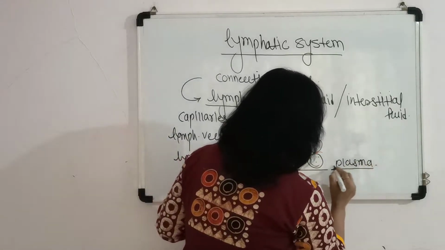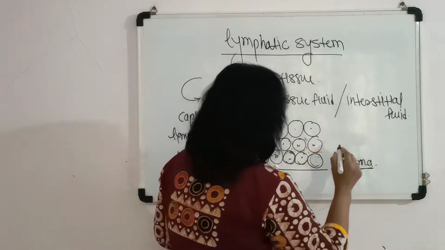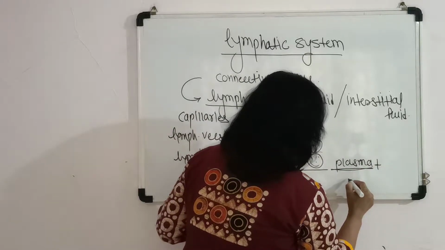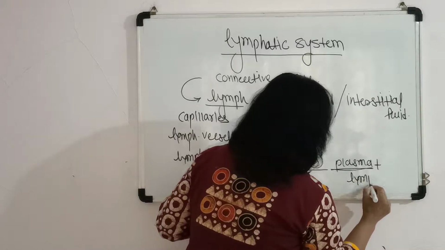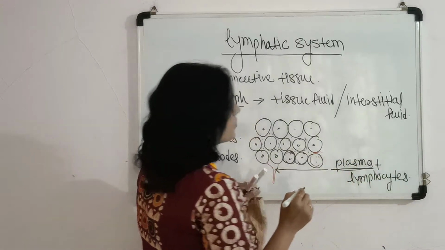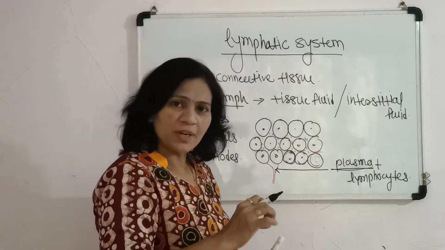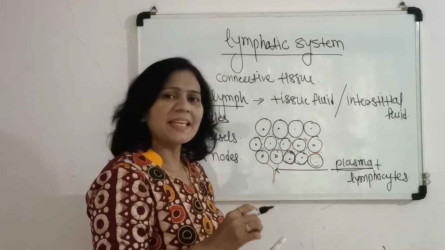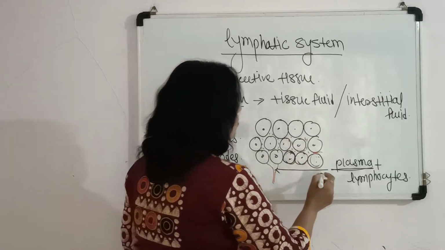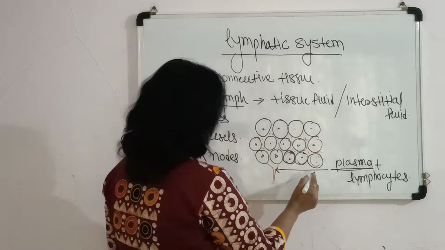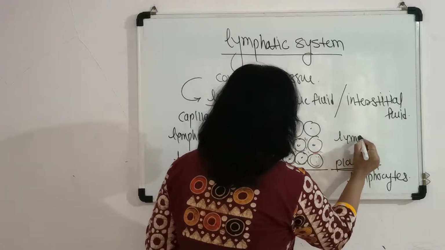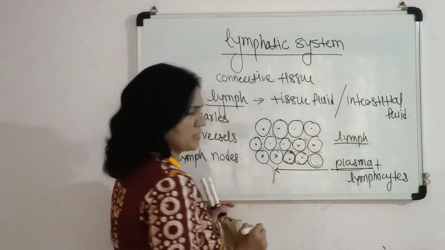So plasma is present, along with lymphocytes, which are a type of WBC that play an important role in defense mechanism. So plasma plus lymphocytes is called the lymph, which is a colorless fluid.